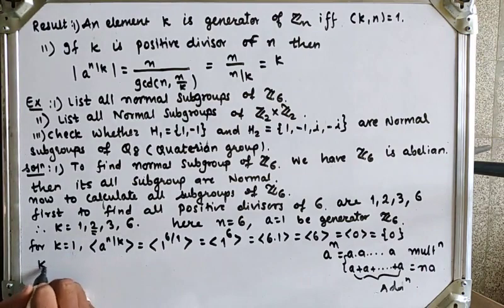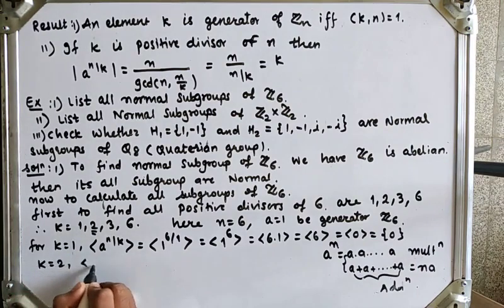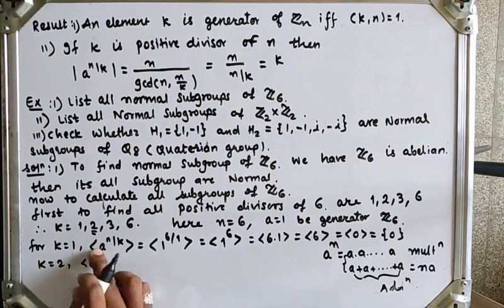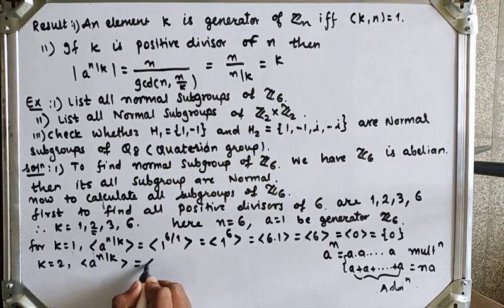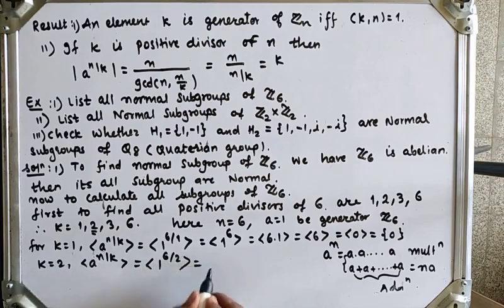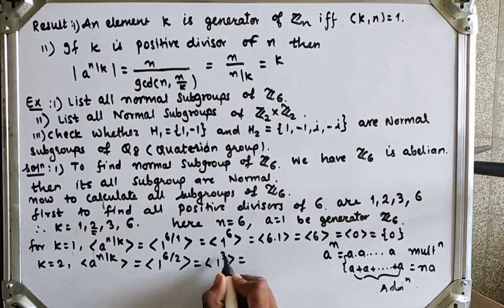So for k equal to 2, we will get generator a raised to 6 by 2, that is a raised to n by k, which is equal to generator of 1 raised to 6 by 2, because the value of k is 2, which is equal to generator of 1 raised to 3.